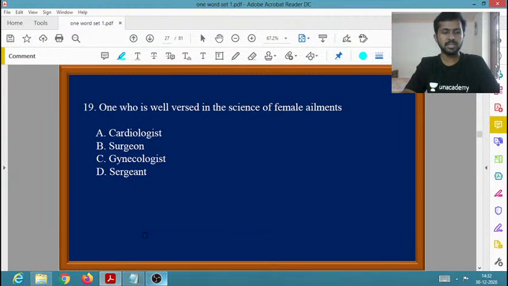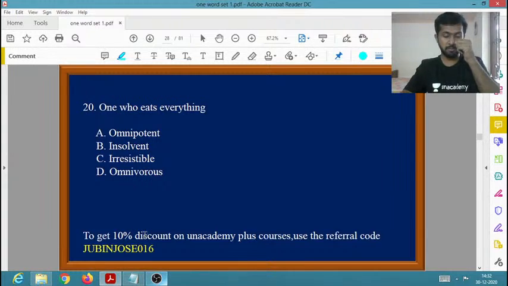Then next, one who eats everything. So what is the one word? There will be some people who will be eating everything. This is related to some organism, so let us connect it with that. Omnipotent, insolvent, irresistible, omnivorous. I think this is very much familiar to you. What is the one word for one who eats everything?